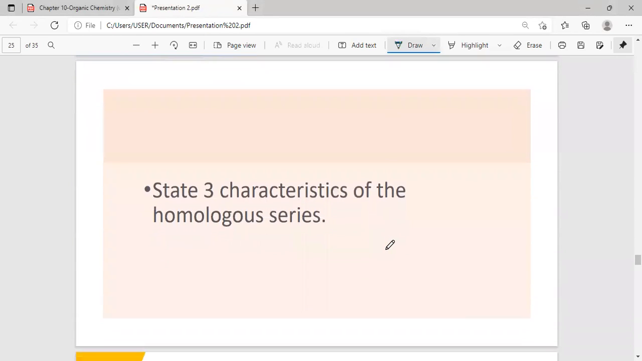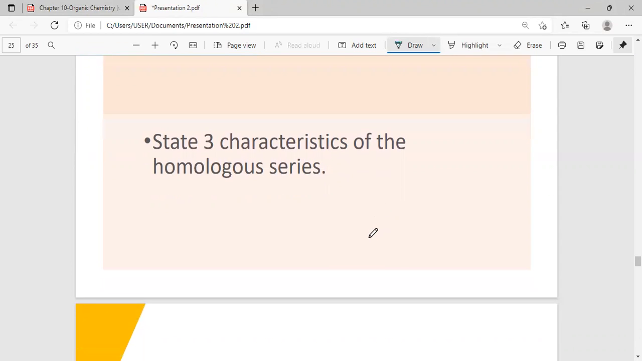Okay, moving on. Next question. State three characteristics of the homologous series. When we learned about organic chemistry, we learned that there are millions of organic compounds, and these organic compounds are put in groups or families called homologous series. So the question is asking you to state three characteristics of the homologous series. Can I have the answer for this, students? I do see some answers.